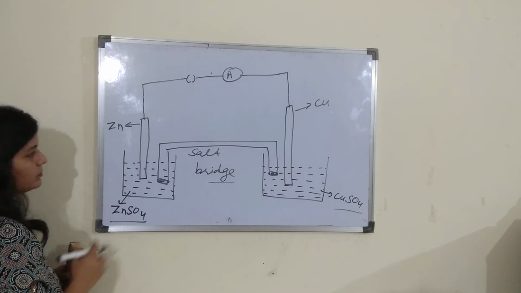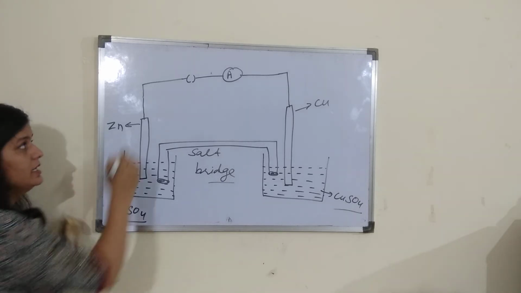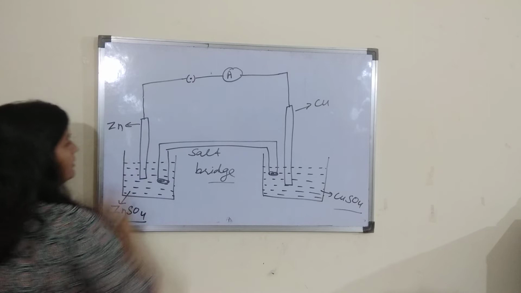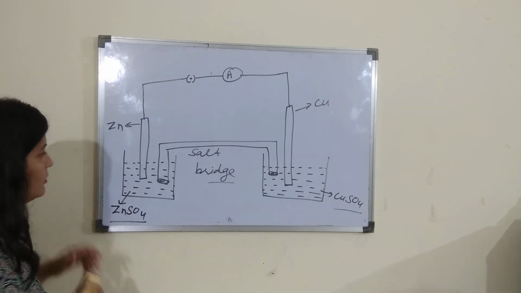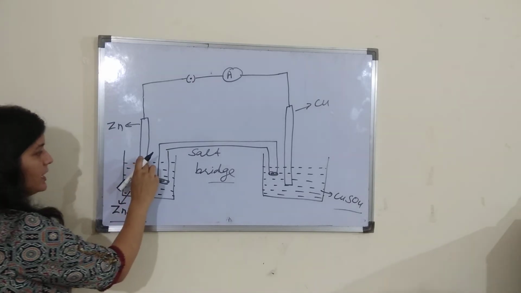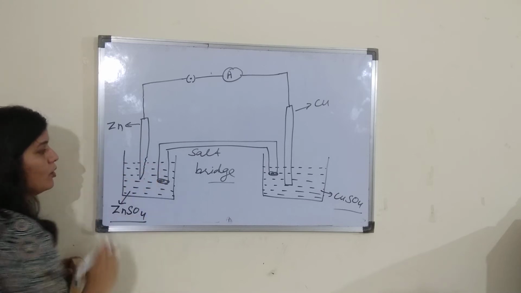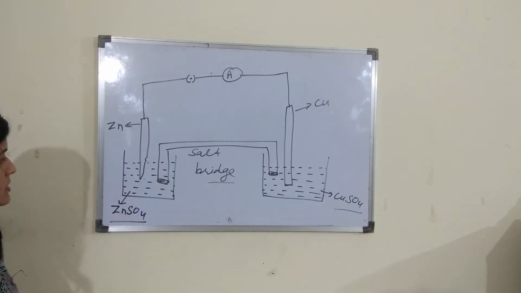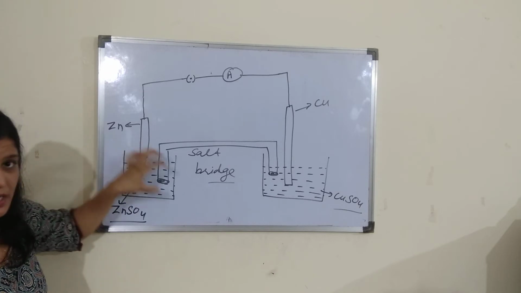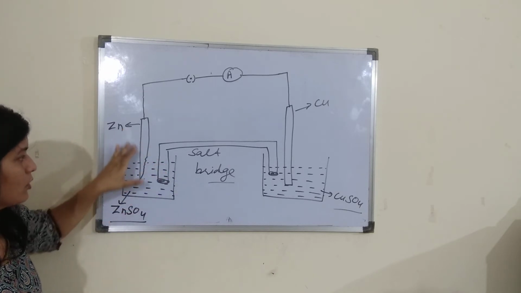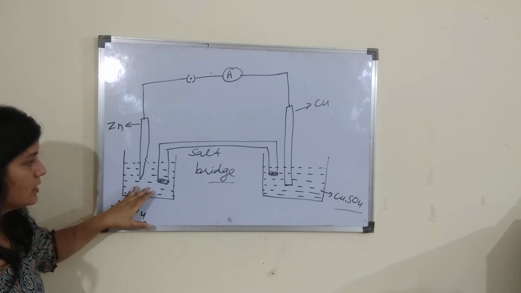Now what happens when he inserted the key? He observed three main points. The first point was that he saw that the thickness of the zinc electrode decreases. It means as time passes, zinc metal from the zinc rod was dissolving in the solution.